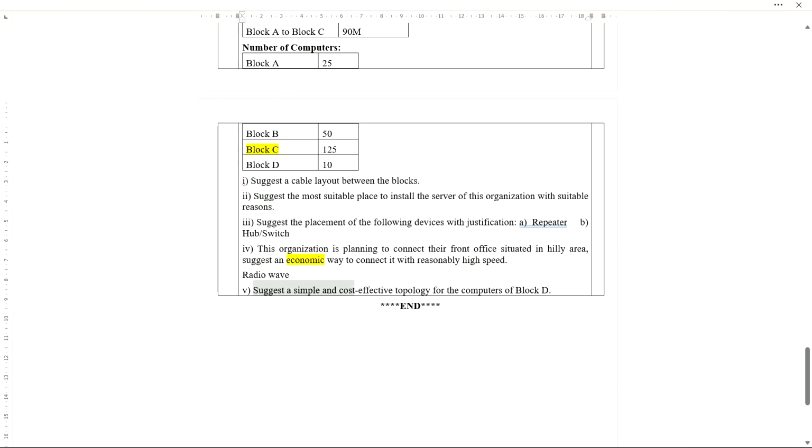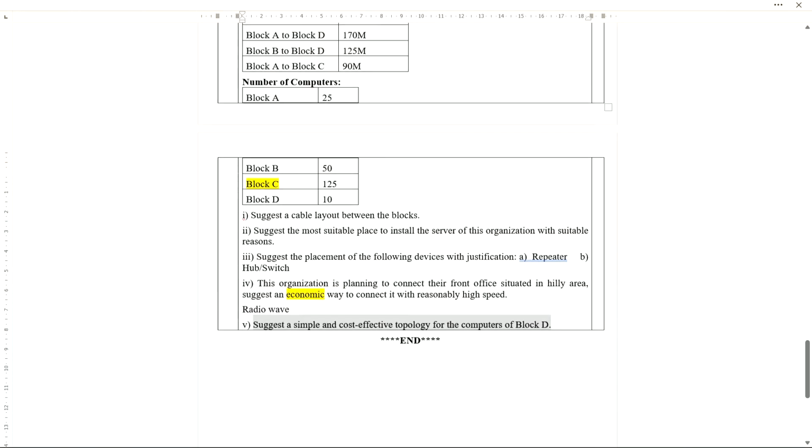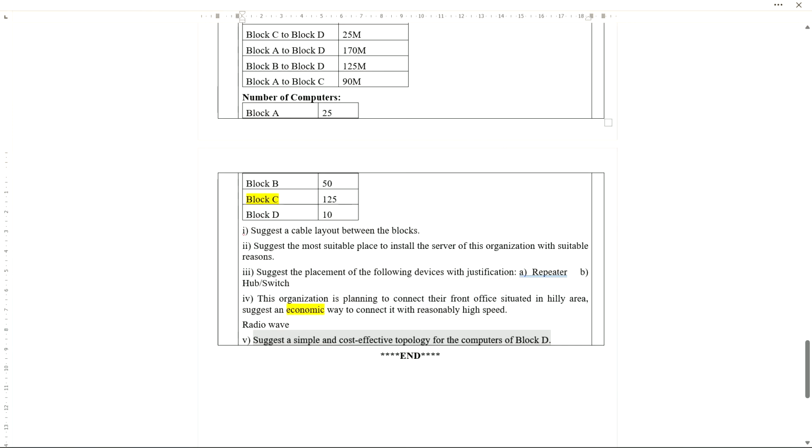Then suggest a simple and cost-effective topology for the computers of block D. For a particular block within one small building office generally, which one we use? And then cost-effective topology for this one. So cost-effective for this one, answer will be bus topology. Okay, answer will be bus topology.